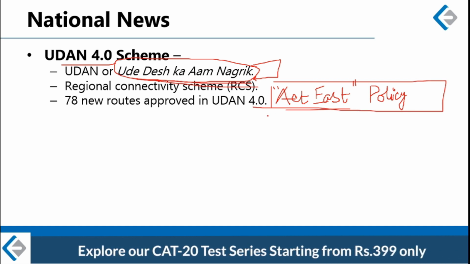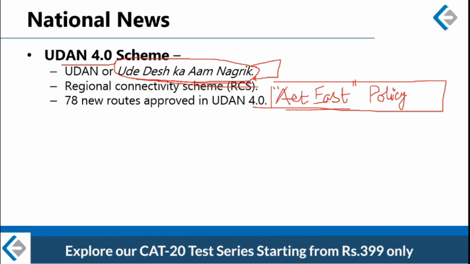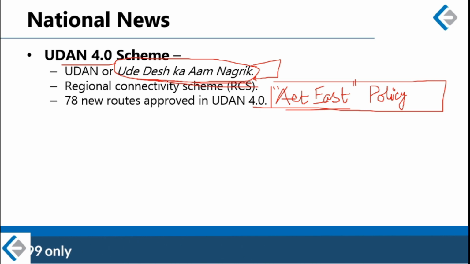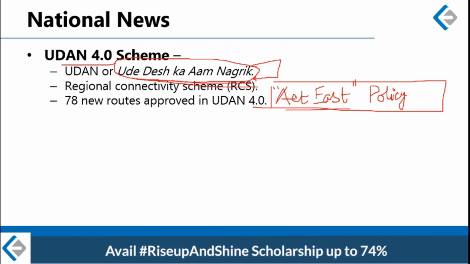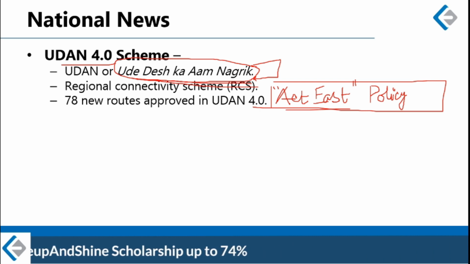So in line with this policy, the current phase of Udan 4.0 prioritizes northeastern regions. Many underserved and unserved areas in the northeast will get air connectivity under Udan 4.0.